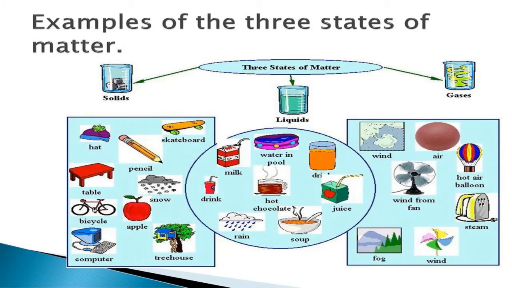So here we have a few examples of these three states of matter. Solids: we have examples like your hat, your table, pencil, skateboards, snow, ice, computer, bicycle, tree house. These are examples of solids. When we talk about liquids, the water in the pool, the soft drinks that you drink, milk, hot chocolate, rain water, soup, juices. These are all liquids. Then we talk about wind, air, the wind from a fan, fog, steam which comes when you prepare food or from the iron. These are all examples of gas.